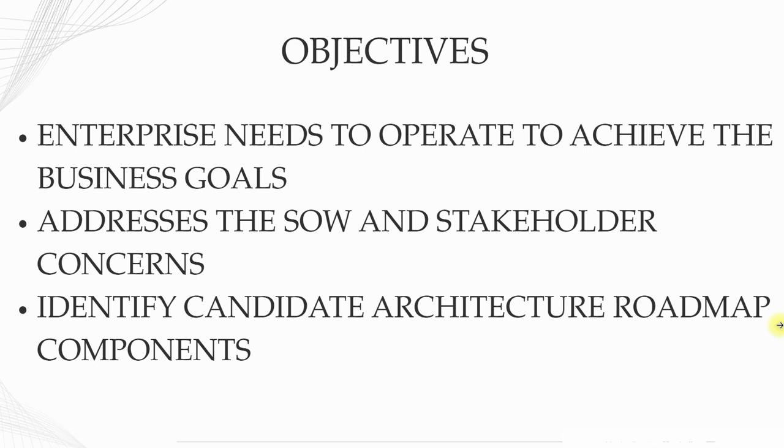So all these things will help us to achieve the business goals and address the SOW, statement of work, and stakeholder concerns.